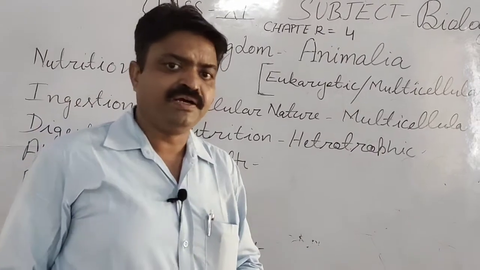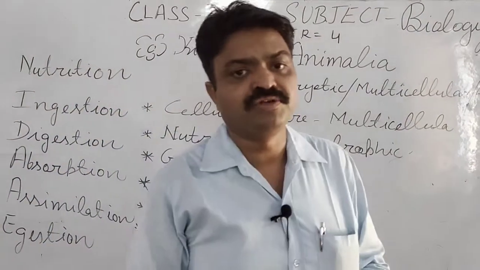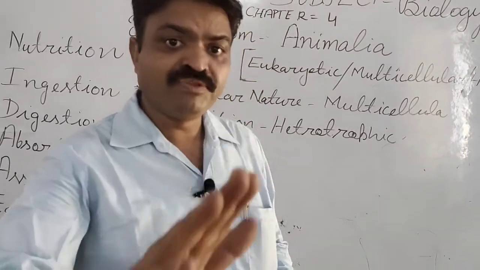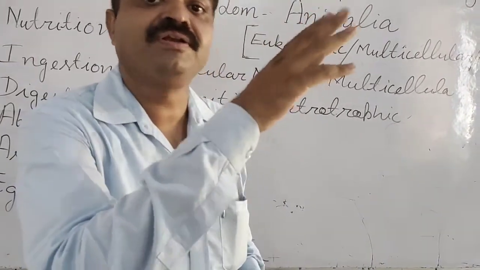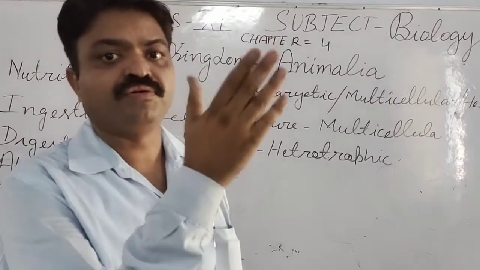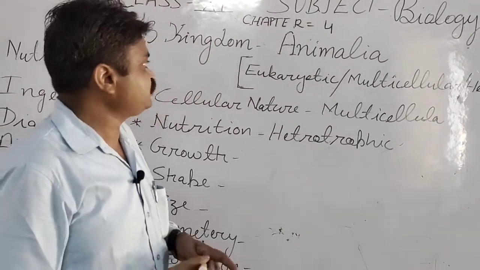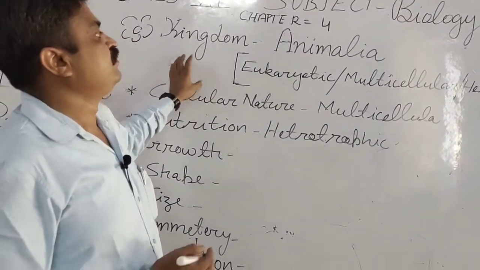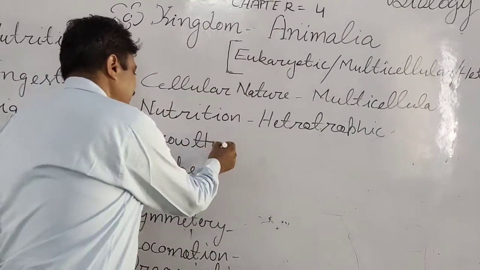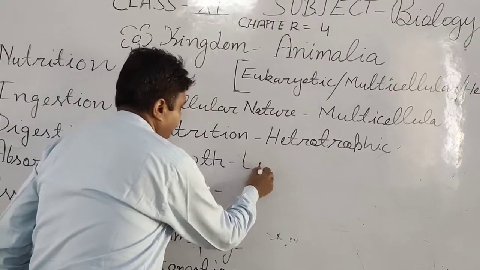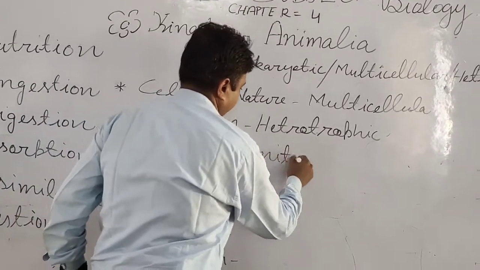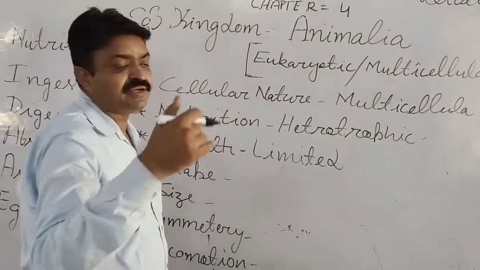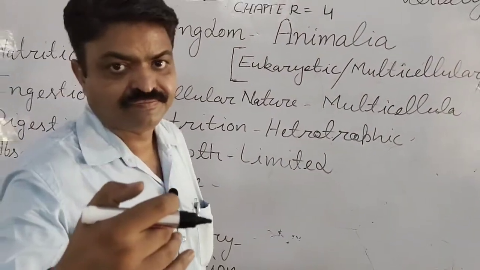Now we come to the growth. In the case of the plant, I have taught you, student, that the plants have unlimited growth. Means from the germination till the death, they continue their growth. But in the case of the animals, or the Animalia kingdom, the growth is limited. Means they show the growth in a limited period of time.